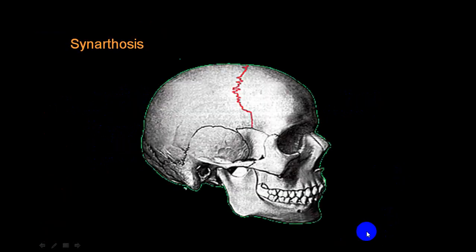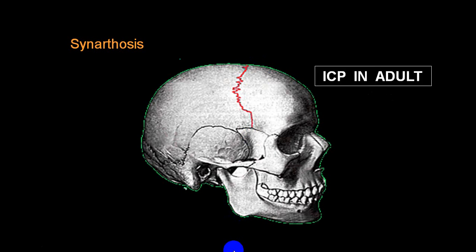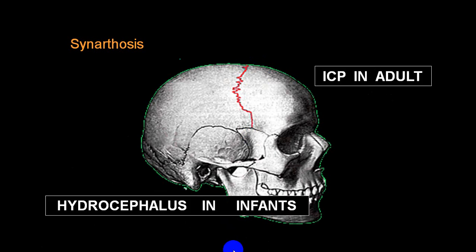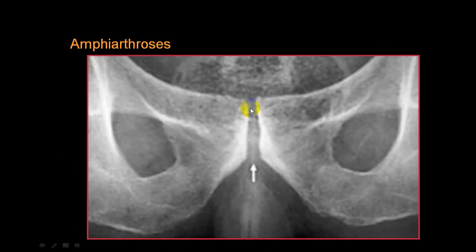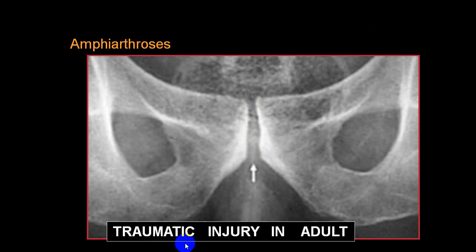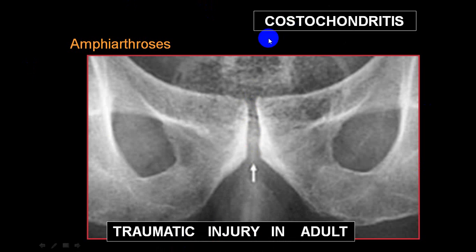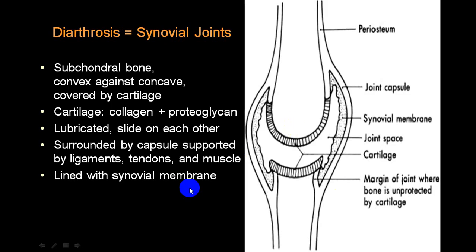But we will show you this is synarthrosis in the skull cavity. You will see that it is affected in case of raised intracranial pressure and hydrocephalus. This joint is amphiarthrosis, which is very commonly involved because of a traumatic injury in adults. And there is another disease we call costochondritis. You can have an involvement of this joint.